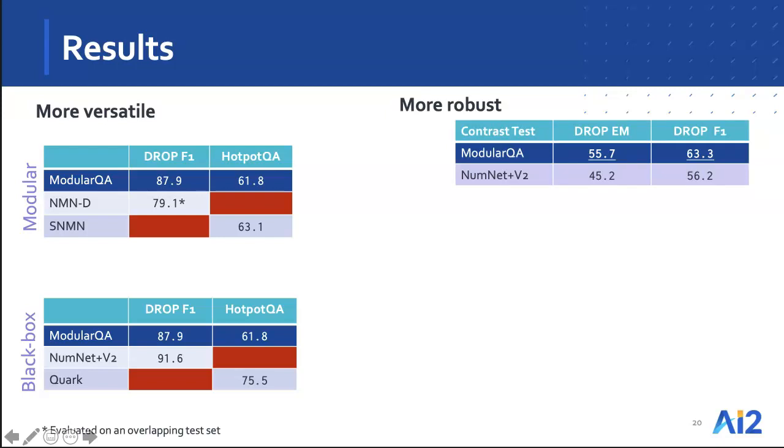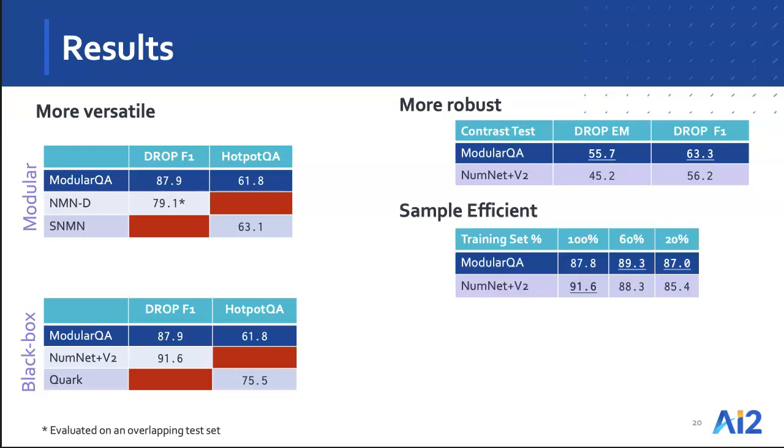First, we show that ModularQA is more robust by evaluating it on the contrast test set. These contrast sets are meant to evaluate the model's ability to learn the task rather than the dataset. And we show that our system outperforms NumNet v2, which is a state-of-the-art model on DROP, on this particular contrast set.